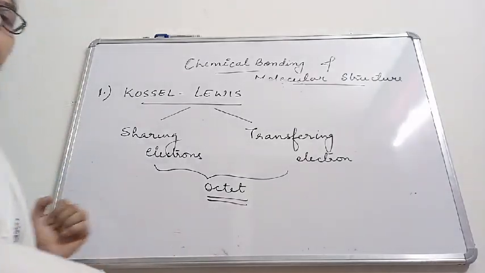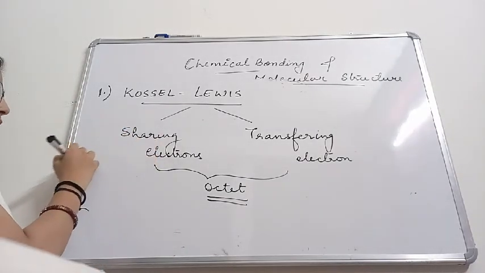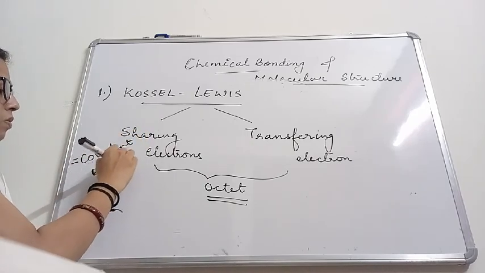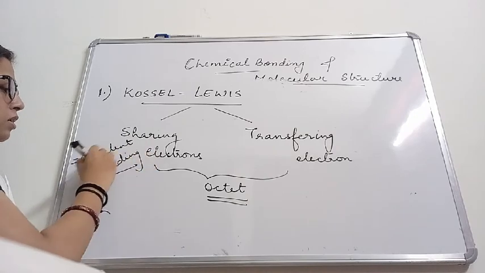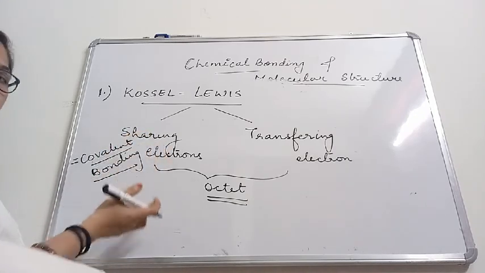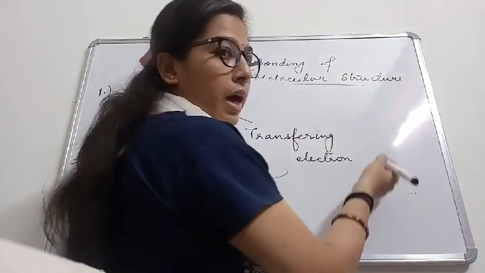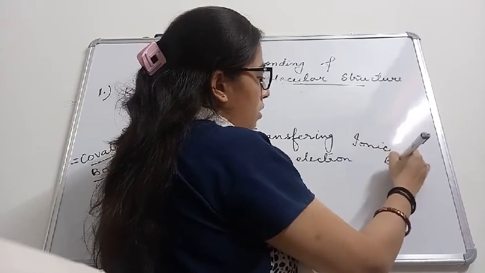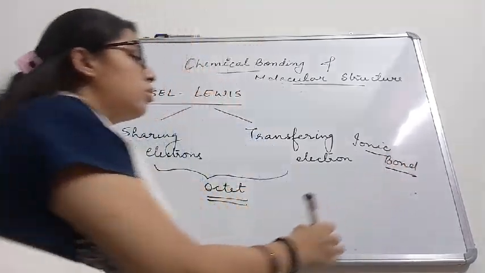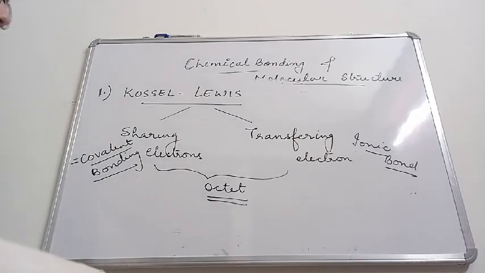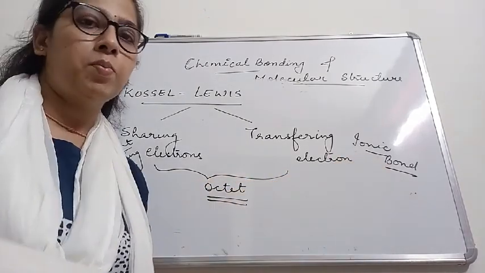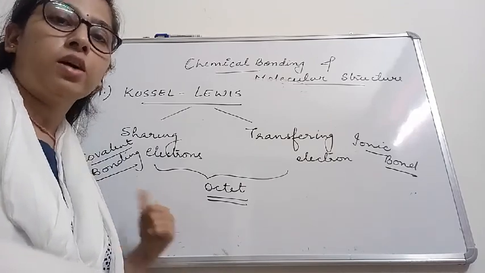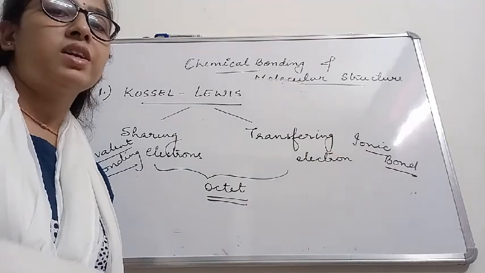So when you talk about sharing of electrons, the chemical bond is called a covalent bond. When atoms combine to form a molecule by sharing electrons, it's covalent bonding. And when atoms combine by transferring electrons, it's called an ionic bond. So the two bonds initially were explained as covalent bond and ionic bond. A covalent bond is formed by sharing of electrons, and an ionic bond is formed by transferring of electrons.